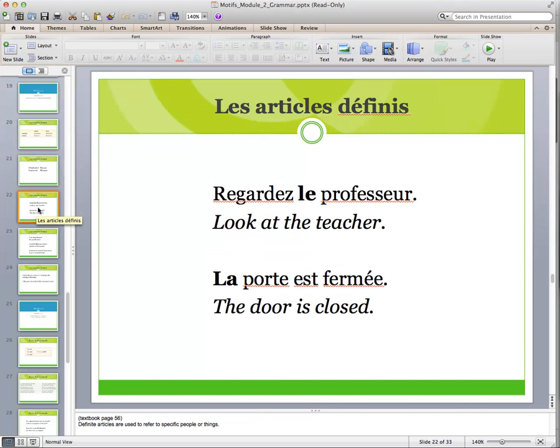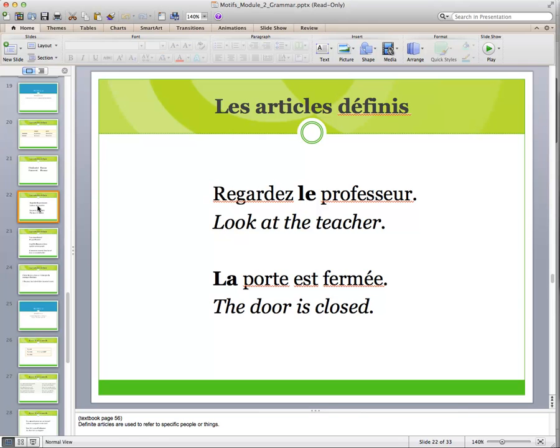Definite articles are used to identify or refer to specific people or things. For example, regardez le professeur. Look at the teacher. La porte est fermée. The door is closed. Not a door is closed, but the door is closed. This is specific. It's a definite door. It's a specific door that we know about and we all understand which door we're talking about. La porte est fermée. Regardez le professeur. The teacher. Look at the teacher. The teacher in this class, for example, not just any old teacher walking around.